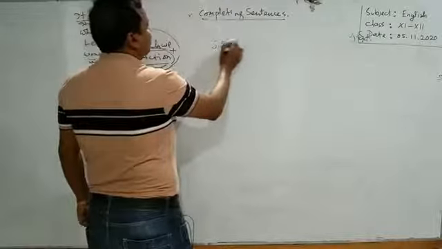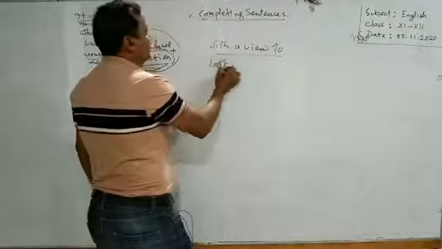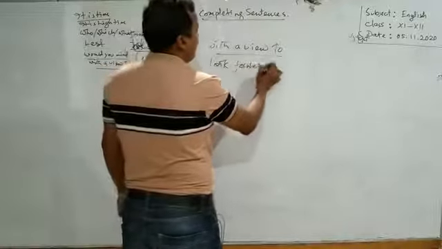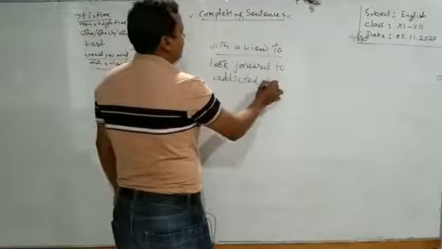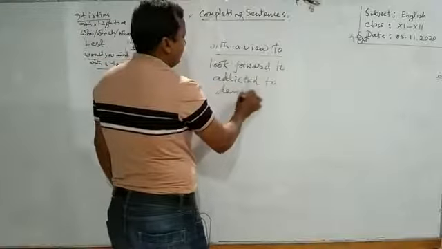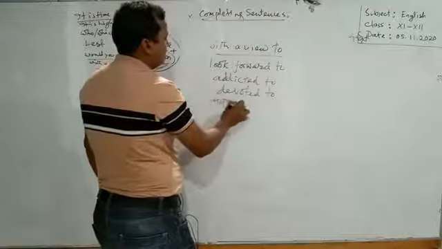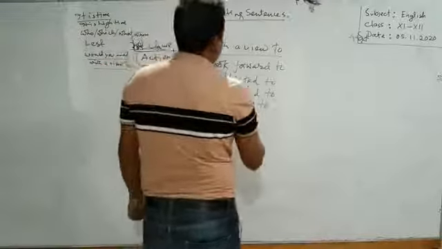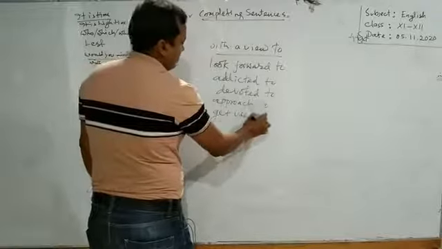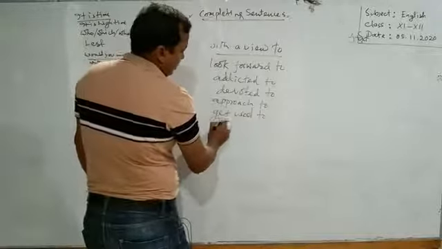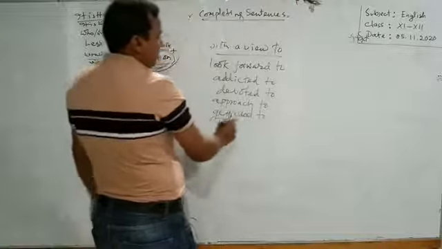Suppose with a view to, look forward to, addicted to, devoted to, approach to, get used to or be plus used to.